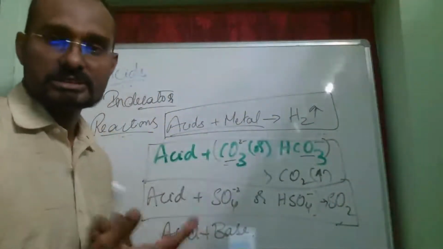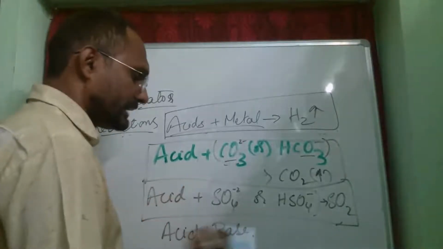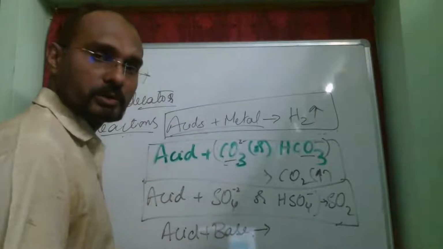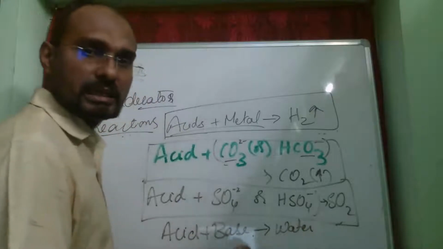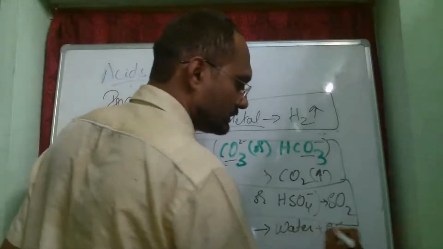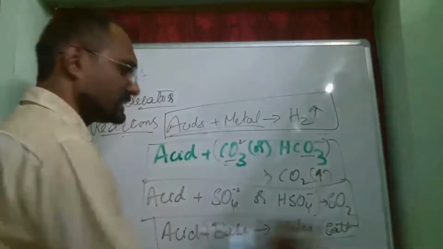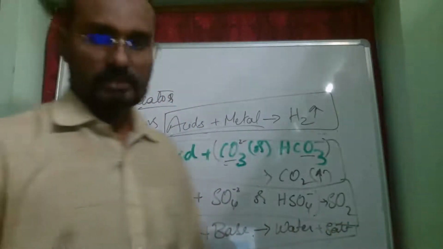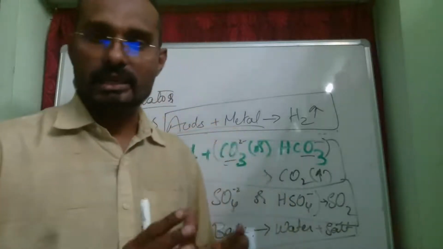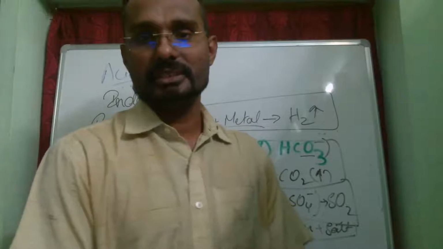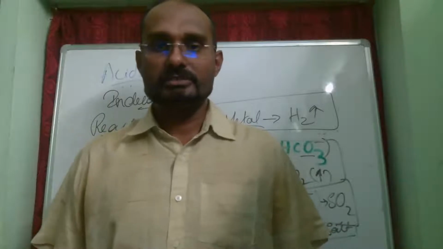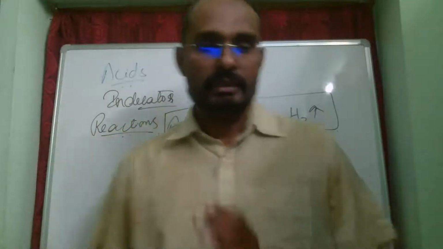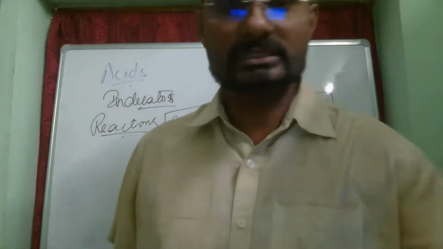Now, what are the neutral substances that can be formed? An acid reacts with a base to give one neutral compound, which is neither acidic nor basic, and that is water. The other thing, which is neither acidic nor basic, is a salt. So this process of neutralization gives us only two products, salt and water. So you can define a neutralization reaction as the reaction in which an acid reacts with a base to give salt and water.